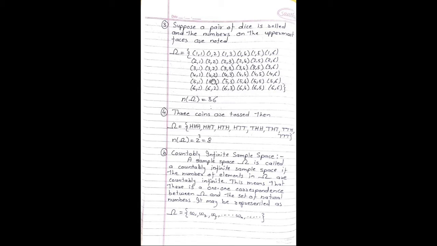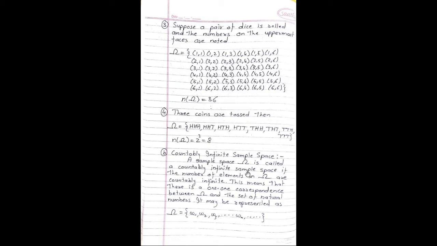Next sample space, 3 coins are tossed, then omega is given by HHH, HHT, HTH, HTT, THH, THT, TTH and TTT. So number of sample points in sample space omega is equal to 2 raised to 3, that is equal to 8. Next type of sample space, countably infinite sample space.